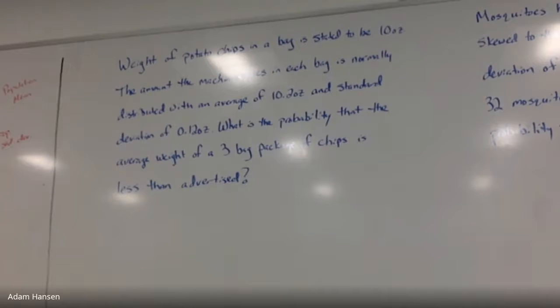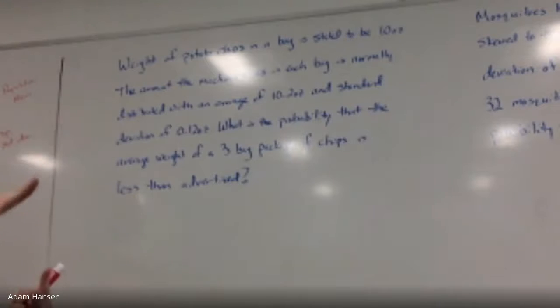So what is the chance that the average weight of a 3-bag package of chips is less than advertised? What's the chance that when somebody buys a 3-bag package of chips, the average weight of those chips is less than it's supposed to be? They're getting ripped off. So let's start figuring everything out. We've got a couple of different averages up on the board. Let's first identify what the sample mean is and the population mean is.